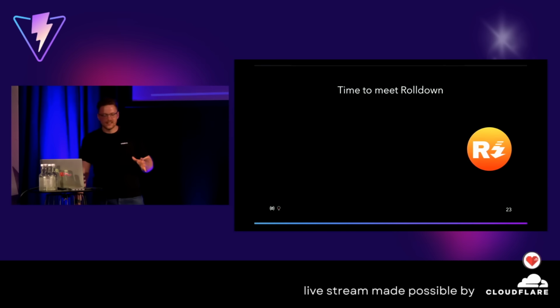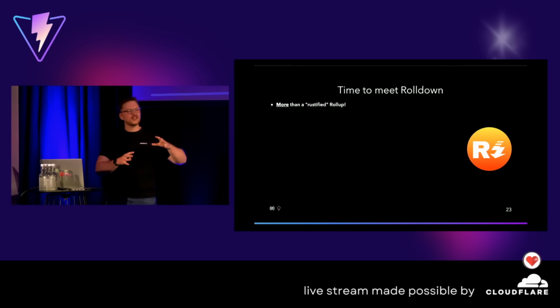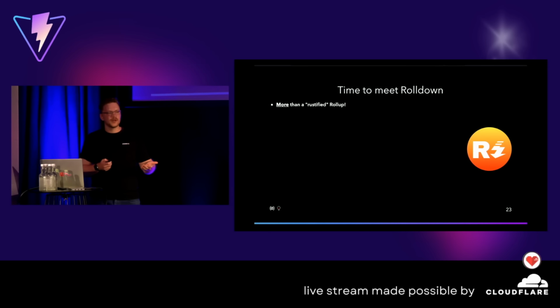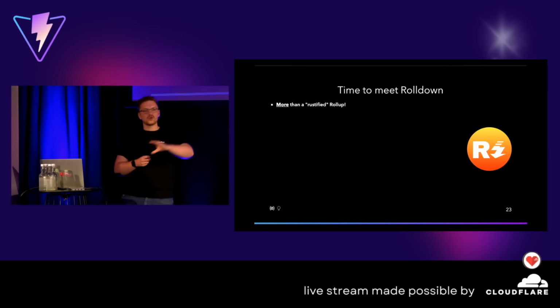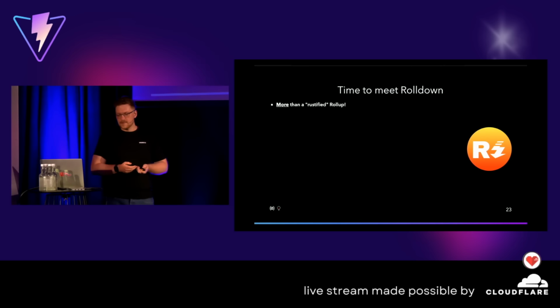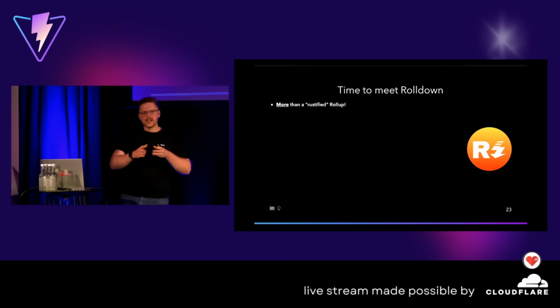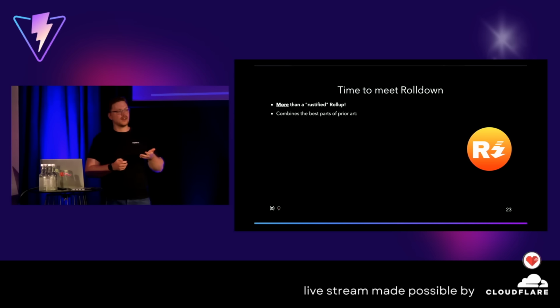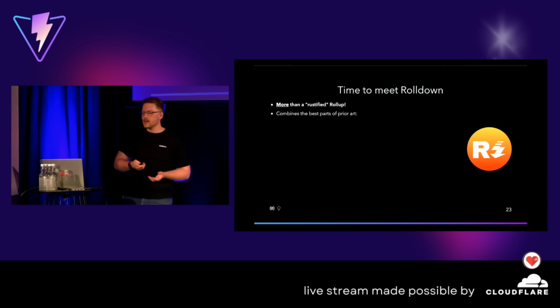And it's important. If we talk about Rolldown, Rolldown is not just a Rustified Rollup port. Initially, the idea was, okay, we can take Rollup and just Rustify it, but this doesn't do the thing. This is not enough. We actually had to go a step further, because it's not just that there's a thing there and we port it over and it's magically 10x, 16x, 25x faster. Sadly, it's not reality. We have to look a bit outside the box. So why not take a look at all the prior art and take the best parts of it? It's more work, but it's really worth it.